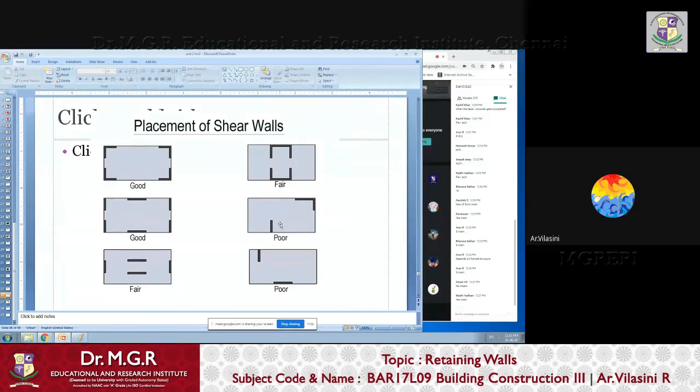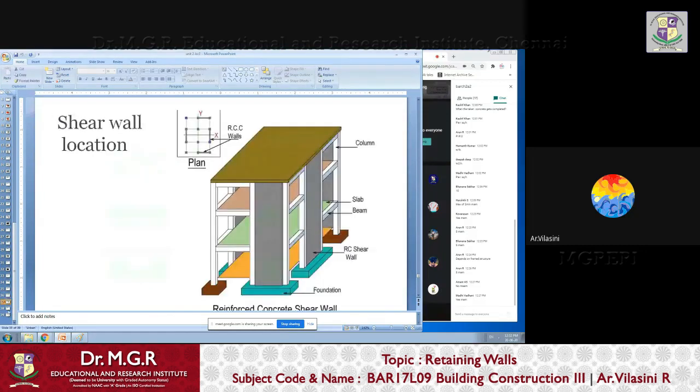If you're trying to save money on it, you don't want to put RCC walls, you're thinking why shear walls. And if, for the name's sake, you create these kinds of half-hearted attempts at a shear wall, it is not going to help you during an emergency, like when there is high wind velocity or seismic activity; your building will crumble. So these are the better options. As architects, they have just tried different combinations. So I hope you understand all this.